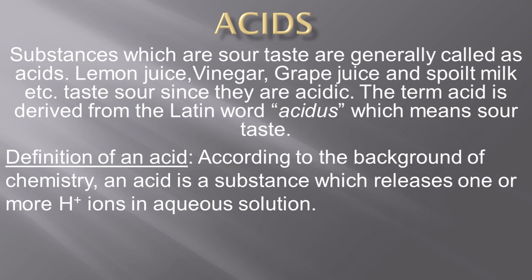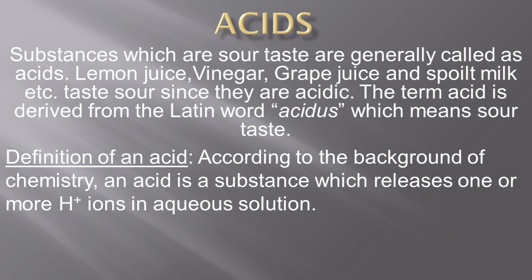Acids are the substances which release more H+ ions in aqueous solution. When I say it releases more H+ ions, obviously the question that comes to your mind is, what are H+ ions? H+ refers to hydrogen ions, meaning acids contain hydrogen.